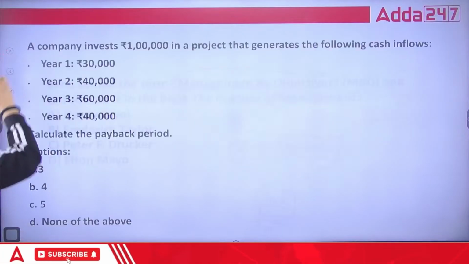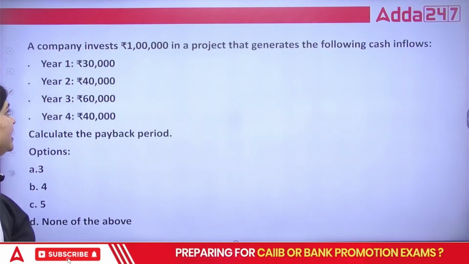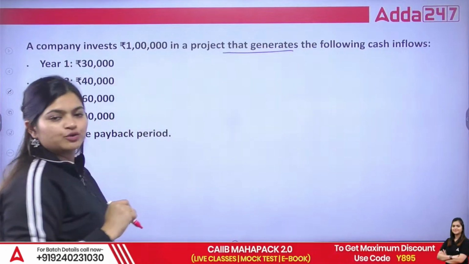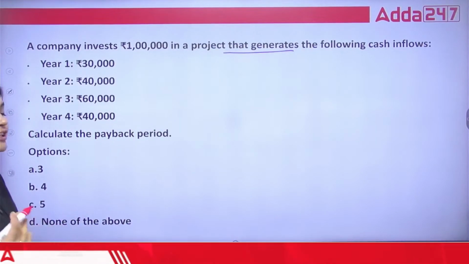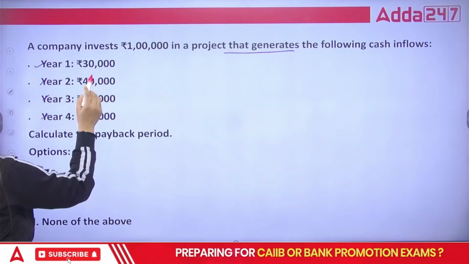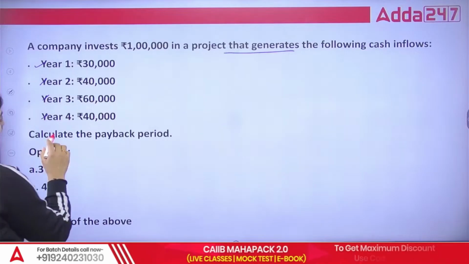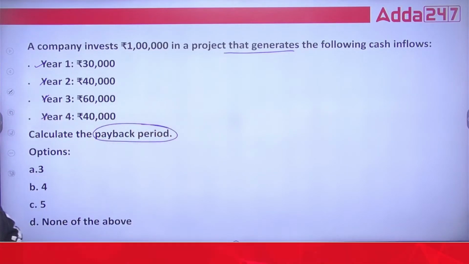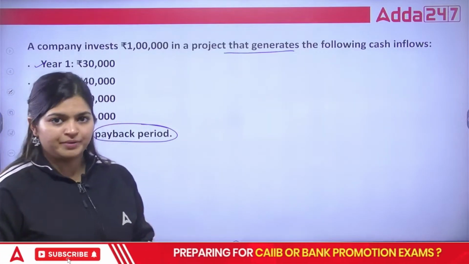Okay. Next, a company invests 1 lakh in a project that generates the following cash inflows. As you can see here, there are different cash inflows. Year 1, 2, 3, 4: 30,000, 40,000, 60,000, 40,000. You need to calculate the payback period.